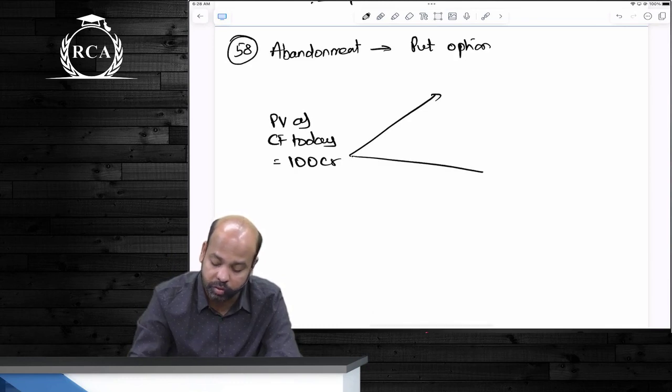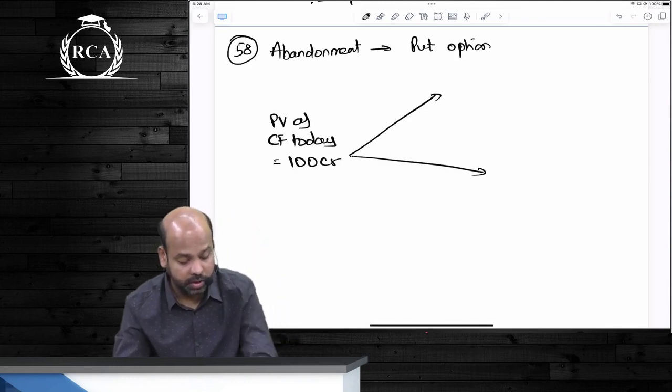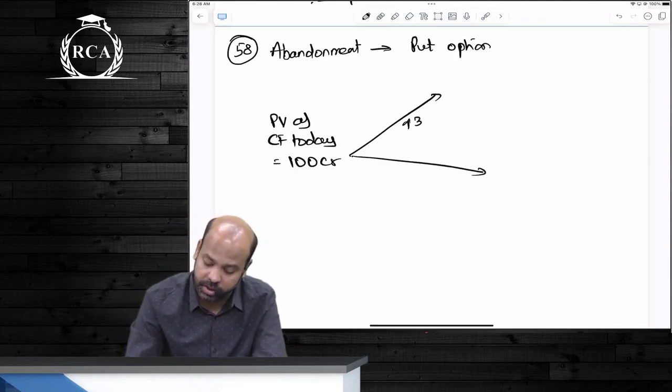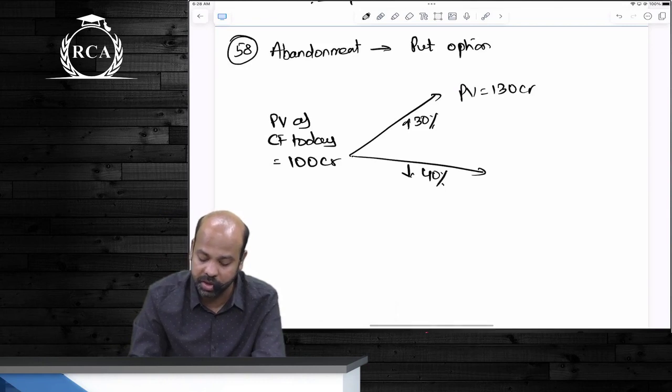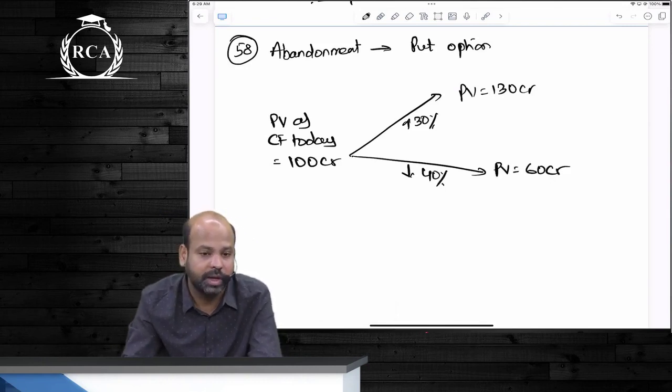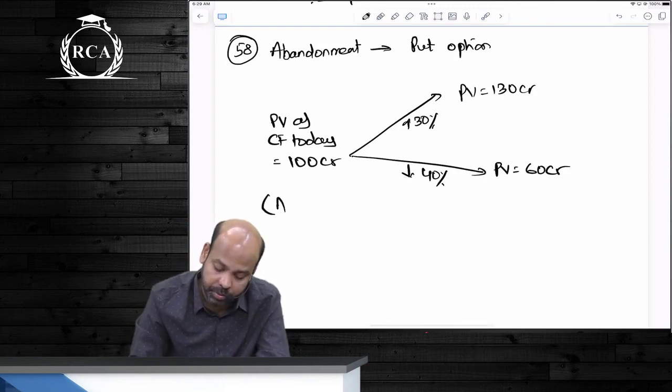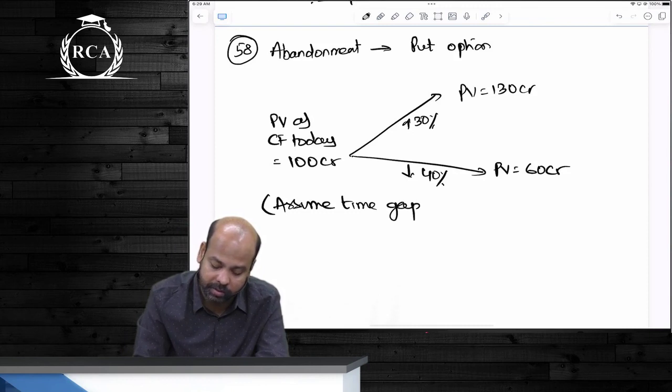This can increase to how much, guys? This can increase by 30%, and the present value can become 130 crores if the market condition improves. If the market condition deteriorates, the present value can go down to 60 crores. Assume the time gap is how much? Time gap, beta, is 1 year.